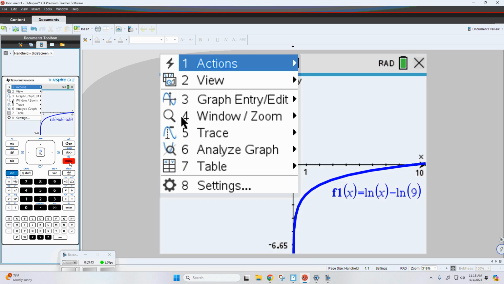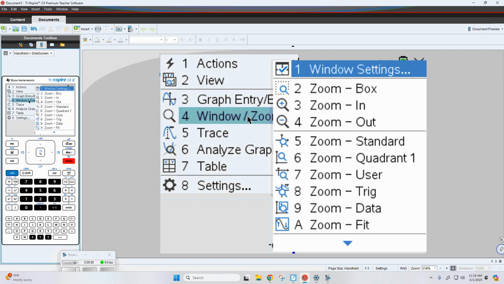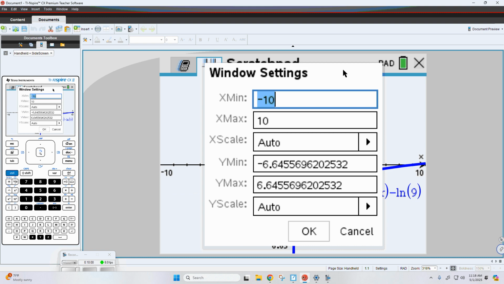Now what we're looking for is where they intersect. Sometimes it's going to be easy to find. This one is going to be well off the screen because remember the answer was 9,869. So let's go to my window. I like to go to window settings.